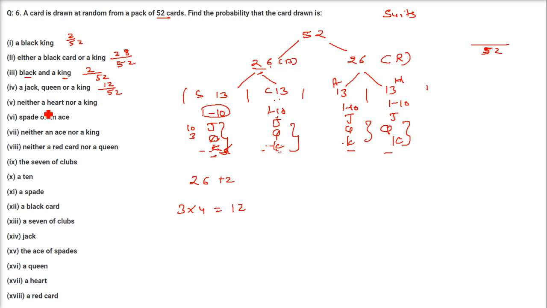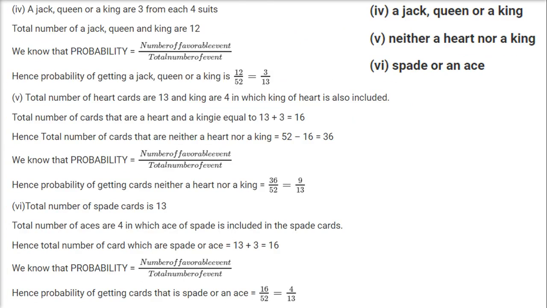So it shouldn't be a heart, shouldn't be a king. For that, what will we do? Neither a heart nor a king. So there are 2 possibilities, right? What we can do here is, see, first of all, neither a heart nor a king means how many hearts are there?